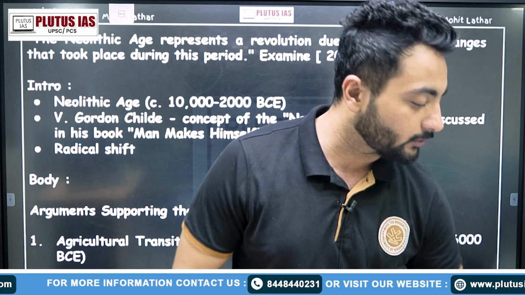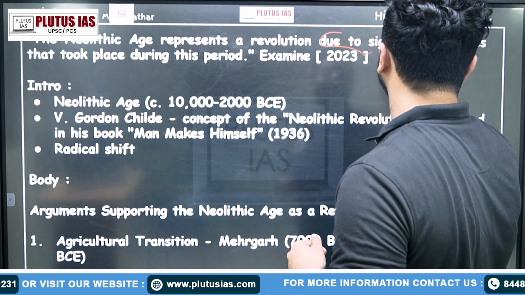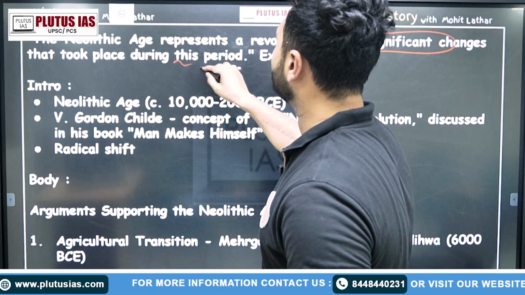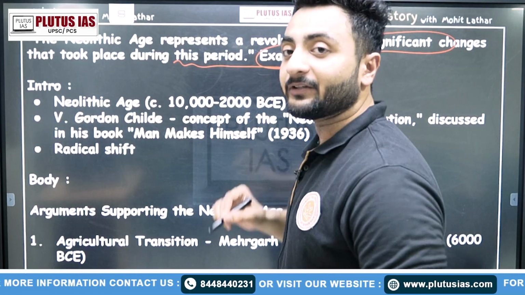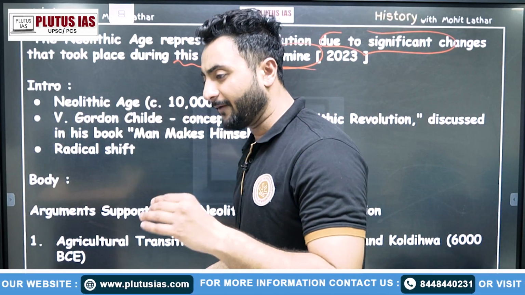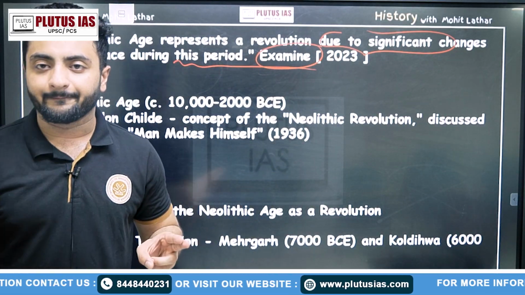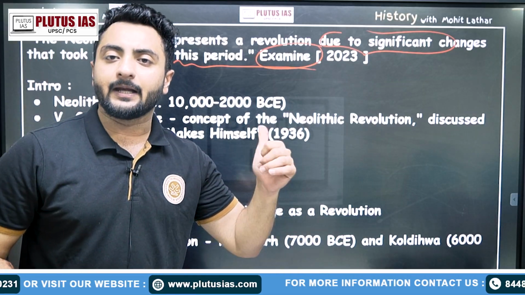Now we will see this question. The Neolithic Age represents a revolution due to significant changes that took place during this period. Examine. It was asked in 2023. So first of all, we know that we have to trifurcate our answer into three parts: IBC. Introduction, body and conclusion.